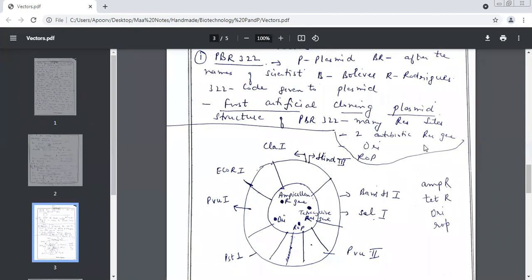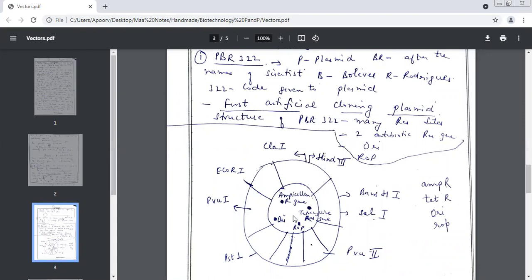We have got 2 antibiotic resistant genes. Why have we put antibiotic resistant genes? Which characteristic of a vector are we fulfilling by putting these genes? Selectable marker. Very good. So we put 2 antibiotic resistant genes. If you can see in the figure, they are ampicillin and tetracycline. So your characteristic is fulfilled, that we should have selectable markers.